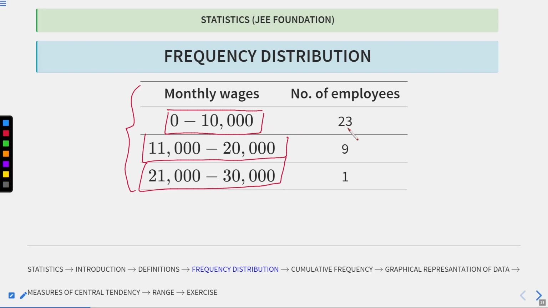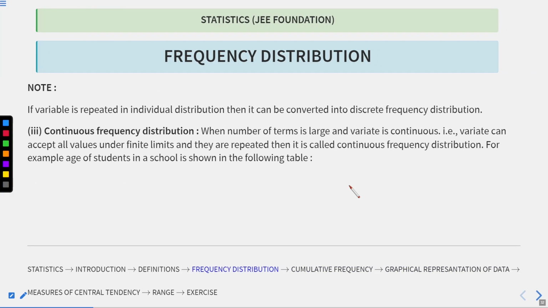The number of employees whose monthly wage lies in this class interval is 23, for this class interval it is 9, and for this class interval it is 1. I hope this is all clear. One thing to note here: if a variable is repeated in an individual distribution, then it can be converted into a discrete frequency distribution.